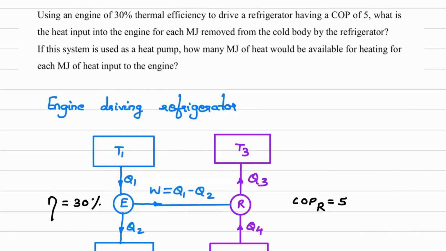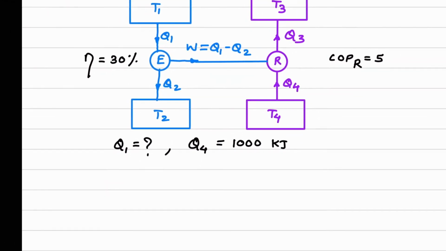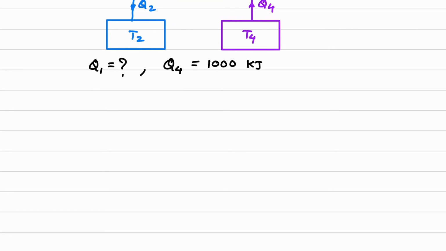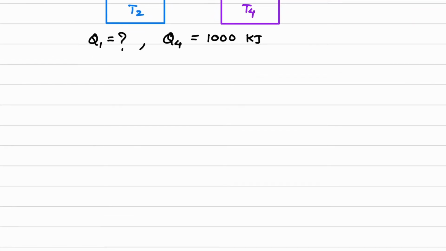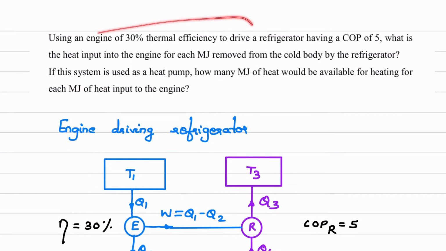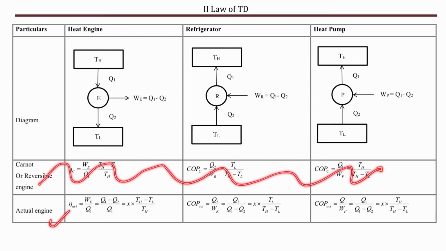Now if the system is used as, so this second part we will see later on. First part we will calculate now. What we have to calculate? We have to find the Q1 value. So how to find this? Nowhere in the question has the word Carnot been mentioned. You can go through the complete question and see nowhere the word Carnot has been written. So you shouldn't use the Carnot formula. We have to use the actual engine formula.